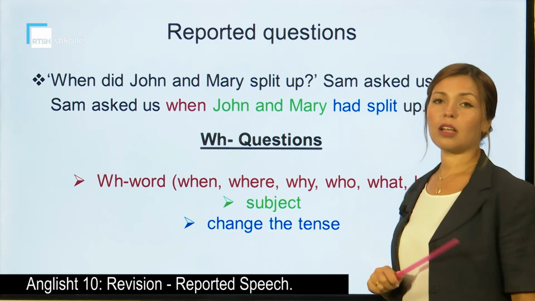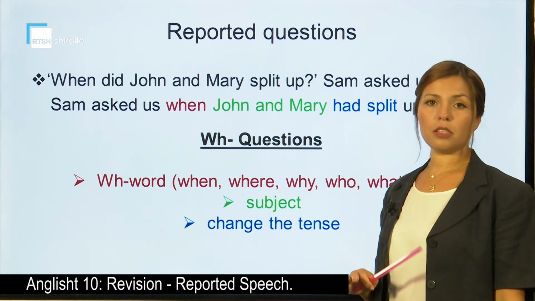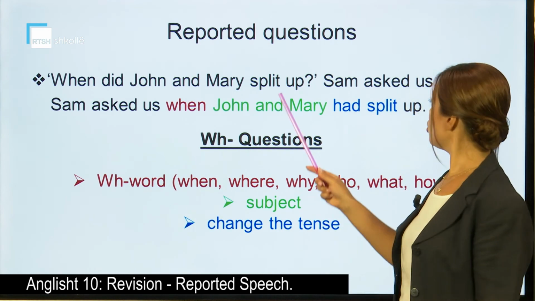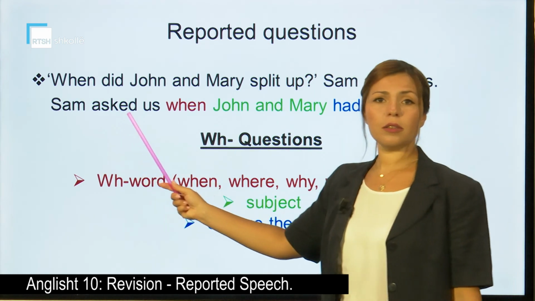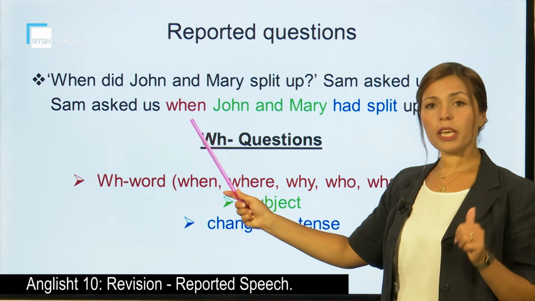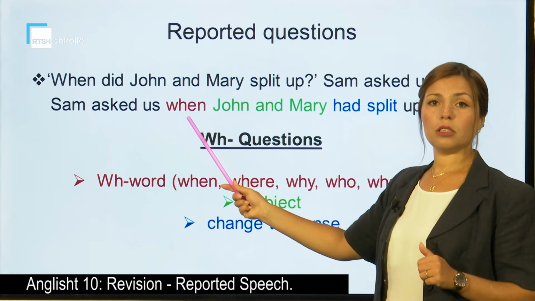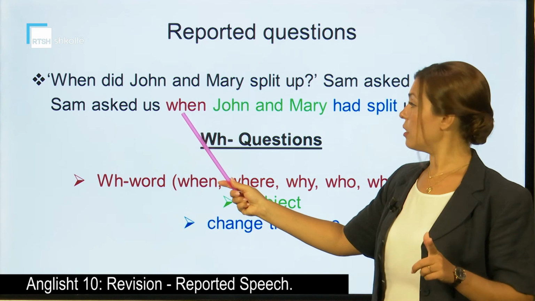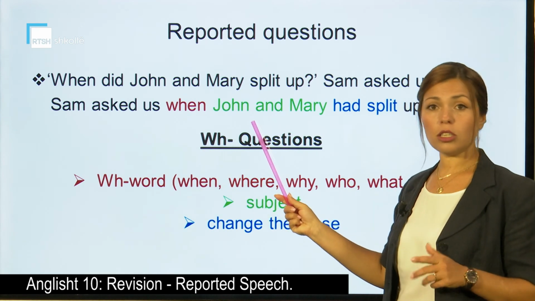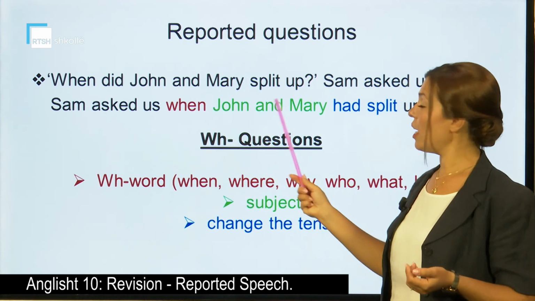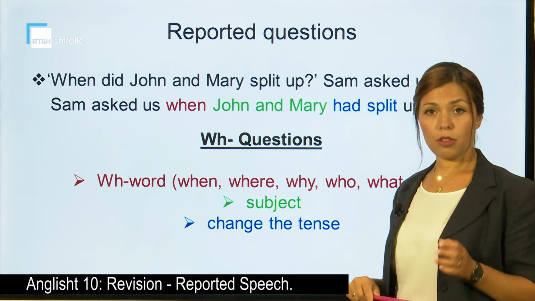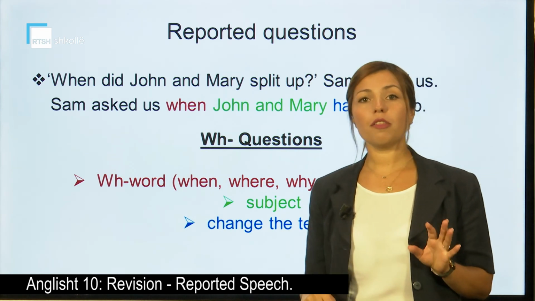Sam asked us. We start in the same way that we learned. So, Sam asked us. First, we keep the WH word, when. Second, we put the subject, so who, John and Mary. And the third thing, we change the tense.